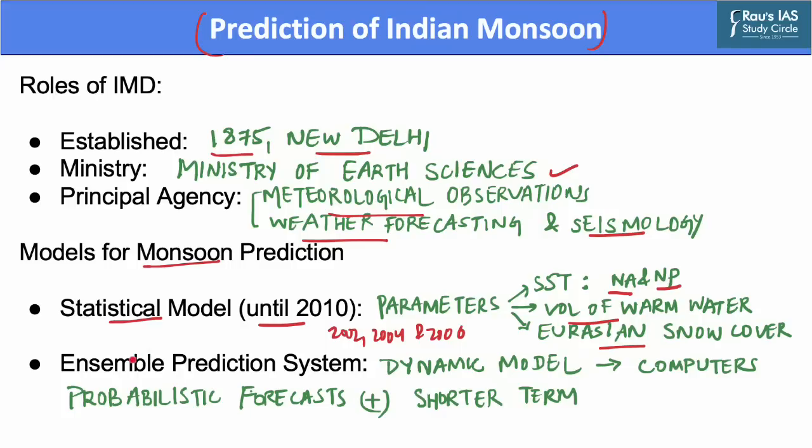However, around 2015, IMD started testing a new dynamic model called the Ensemble Prediction System. This model simulates the weather at a chosen set of locations on a given day. It measures the land and ocean temperatures, moisture, and wind speed at various heights and allows powerful computers to calculate how these weather variables change over a period of days, weeks, and months by solving physical equations.